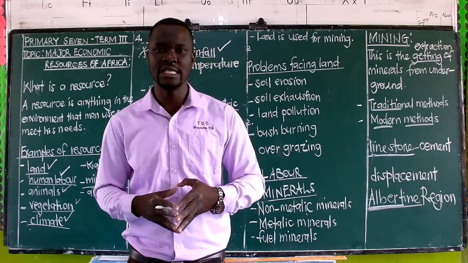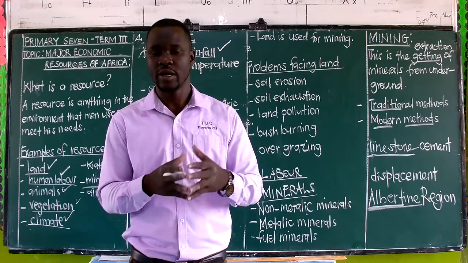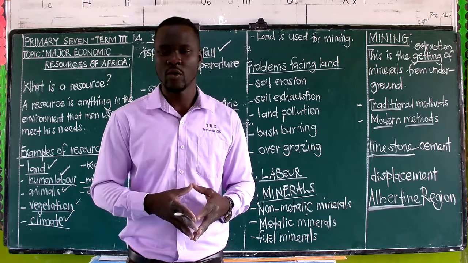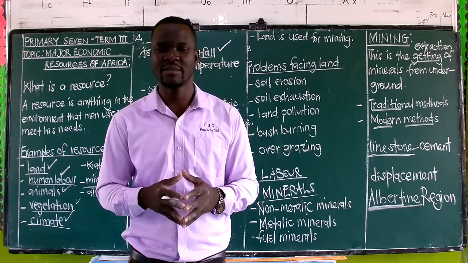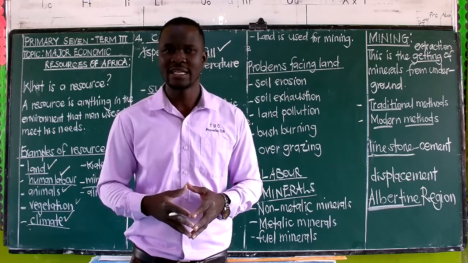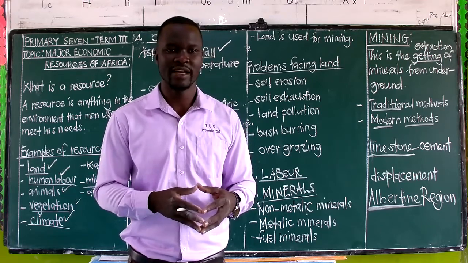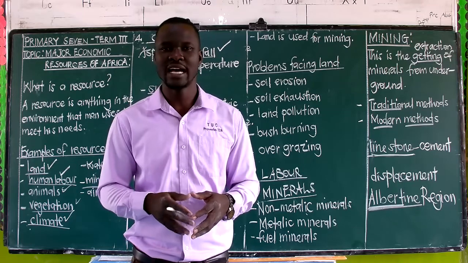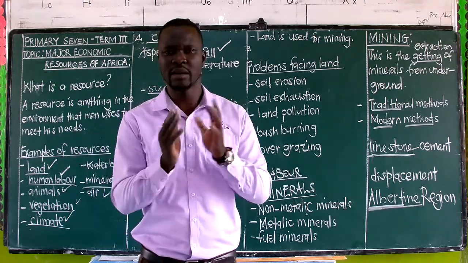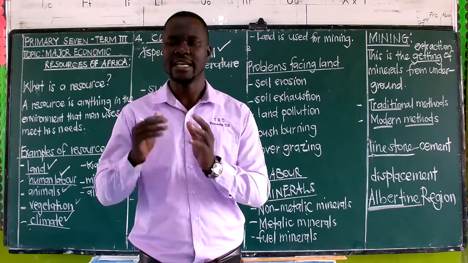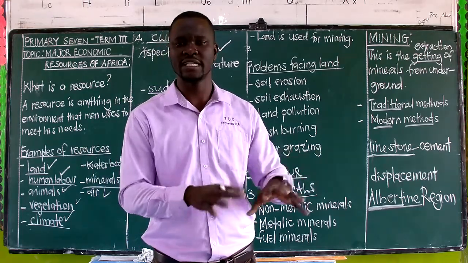And of course, this is in relation to the population. Those are the people who are in that area. You will find that some areas have a lot of resources, some areas have a few. And sometimes what makes some areas to have a few is because they have a lot of people. And you remember, when we talk about people in primary 5, we talk population. That means the number of people is equal to the resources available.